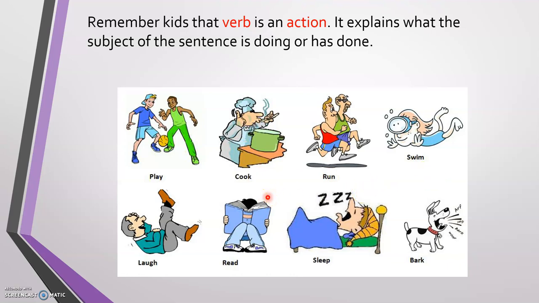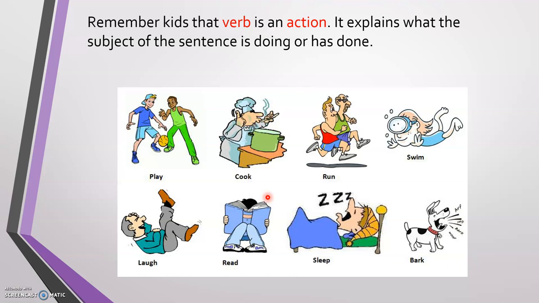All these verbs show an action. For example, if I tell you to stand up, you will stand up. If I tell you to turn around, you will turn around. So you will do an action. This is the verb.